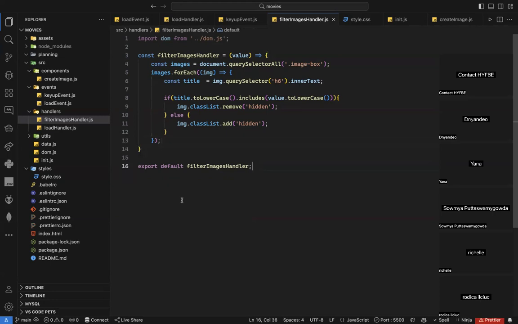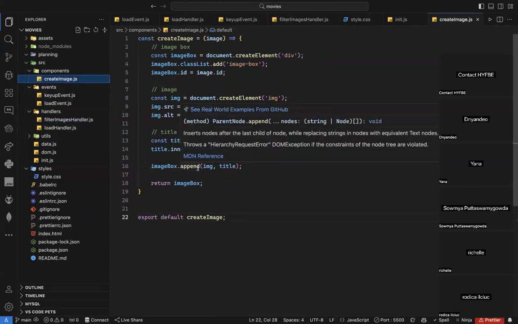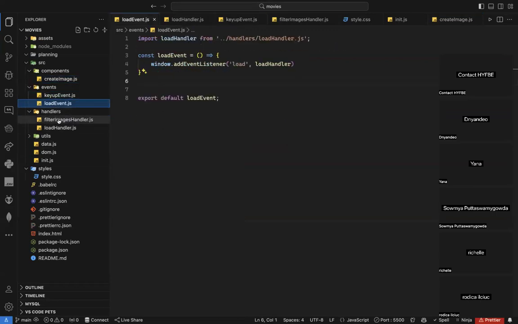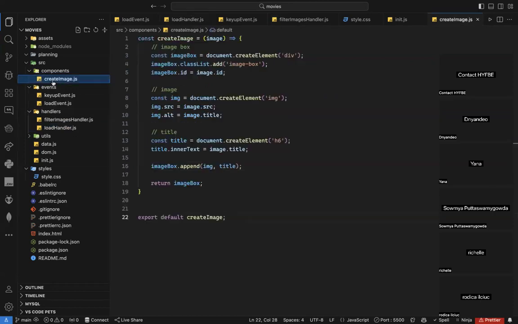Yes, what's the question? To test it, we have only one function to test. No, who told you one function? So what you have actually, you have one component function. That's it, because I'm just trying to create a movie, but you have two events, as you can see, one event, two events, and you have two handlers. Yes, it's just one function for the component.